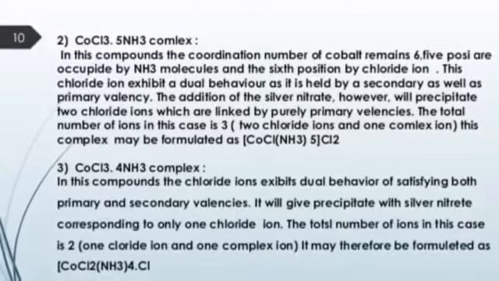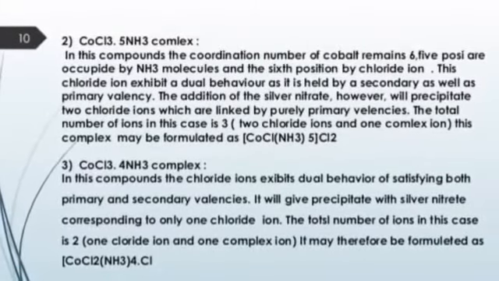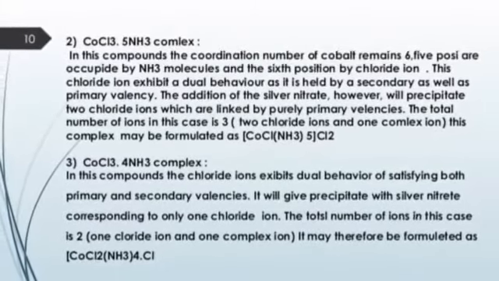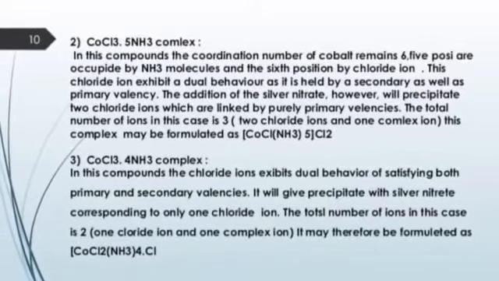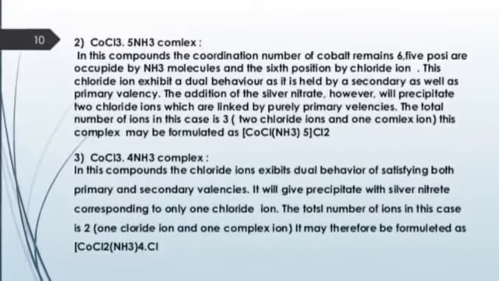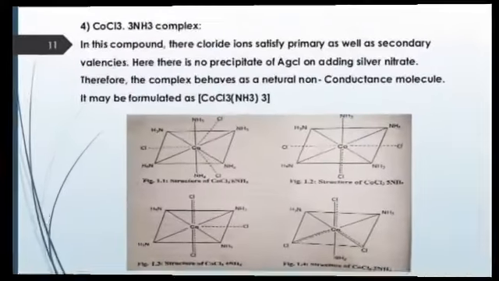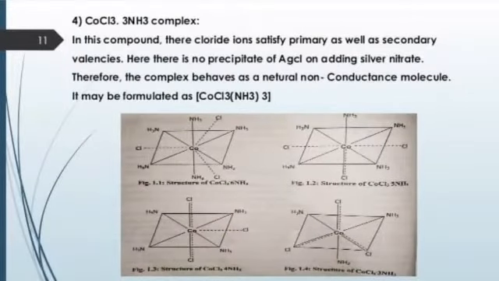After that, we discuss the third complex, which is CoCl3·4NH3. In this complex, the coordination number is 4 and it shows green color. In the next slide, we will discuss the fourth complex, which is CoCl3·3NH3. In this complex, the coordination number is 3 and it shows violet color. And these are the structures of all 4 coordinated complexes.